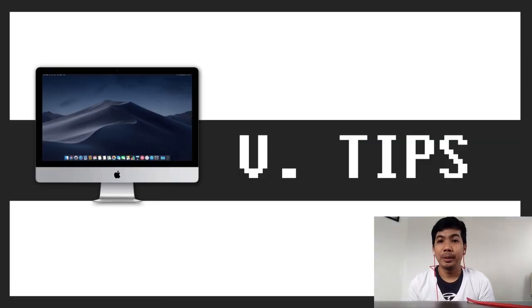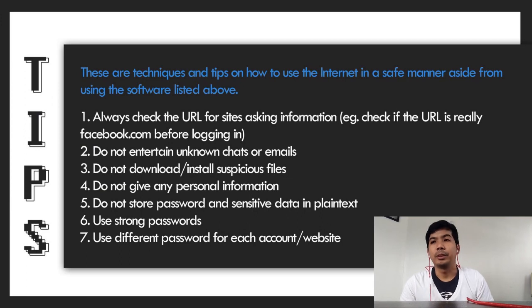Okay, so let's now proceed to the tips so that we can be more secure whenever we use or access the internet. Number one is always check the URL of sites asking for information. For example, when you want to log into Facebook, be sure that it's the Facebook site that you are logging in to. Number two, do not entertain unknown chats or emails.